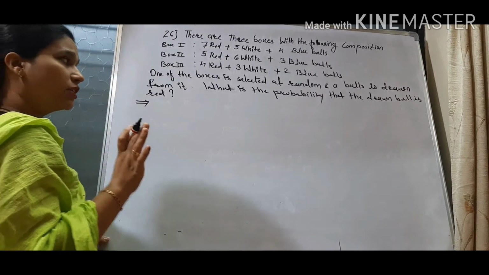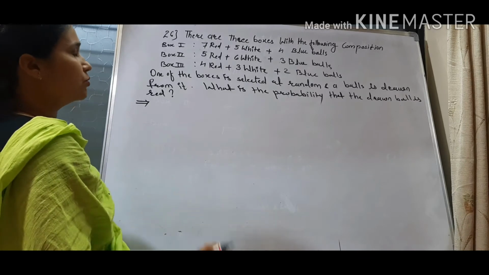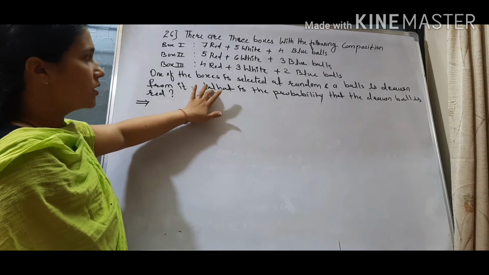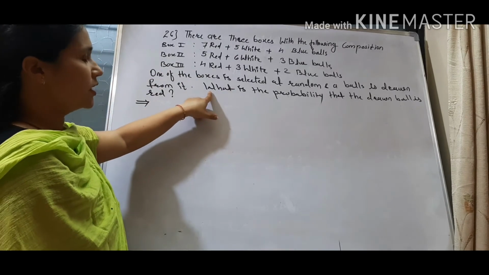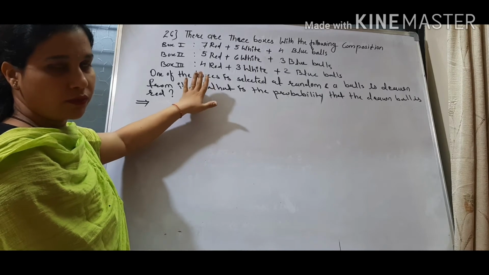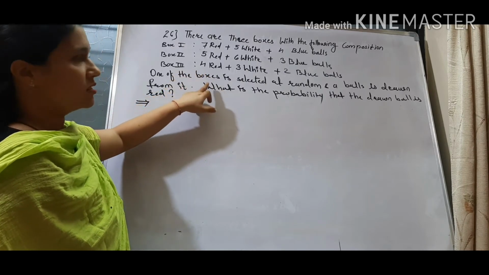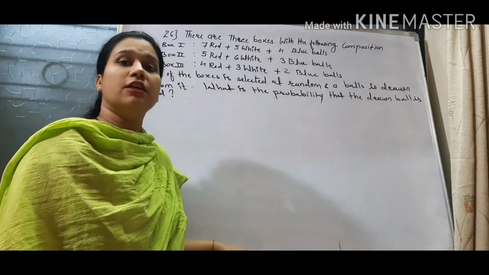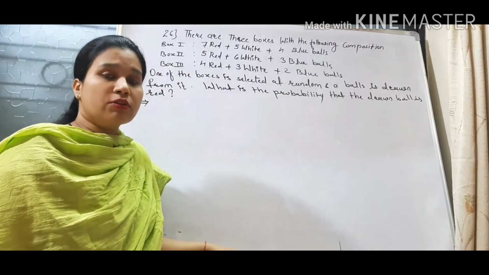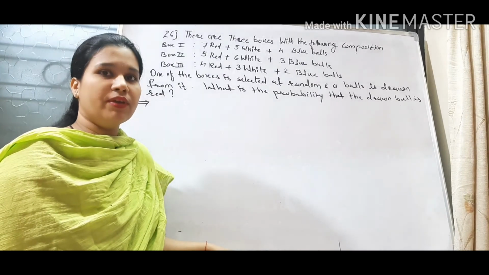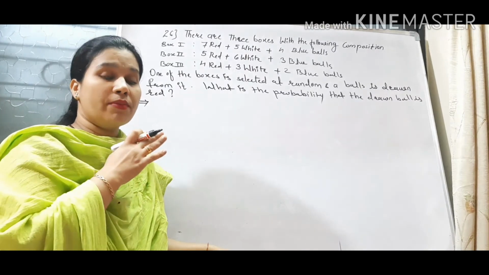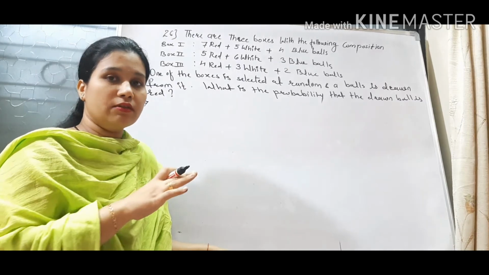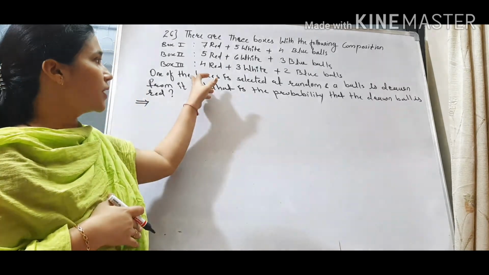Now in the last video also I explained, and again I am saying that this question is not a conditional question, because the first line is giving you something and then the second is asking the question. So you will find that this is the prior information and this is our main question. If such questions are treated as conditional distribution, that is wrong, because your main question is not conditional. Your main question is normal, you just have to find the intersection of something. I will explain that after this. This is not any prior information.